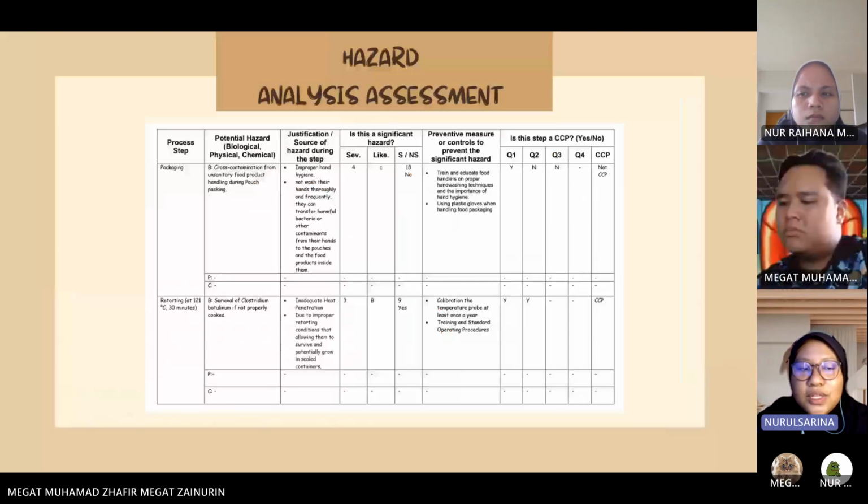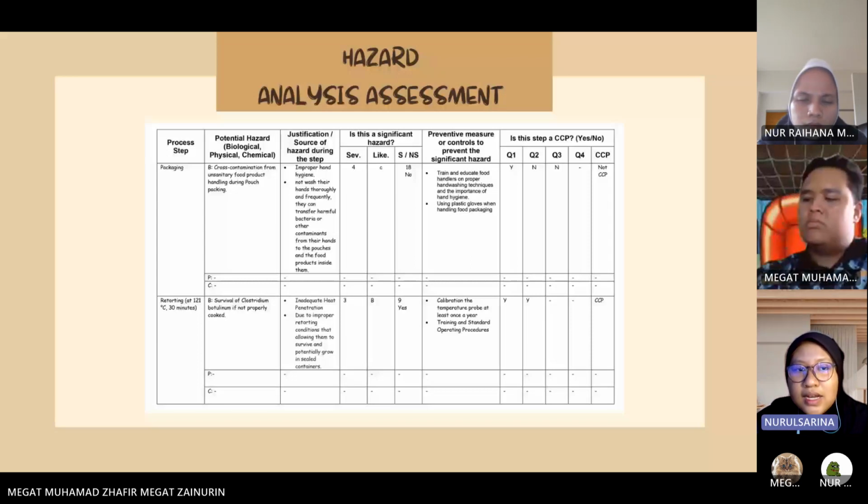retorting at 121 degrees Celsius for 30 minutes. At this step, there is one potential hazard, which is a biological hazard. It happens with survival of Clostridium botulinum if not properly cooked. This happens when there is inadequate heat penetration due to improper retorting conditions, allowing them to survive and potentially grow in the sealed container.